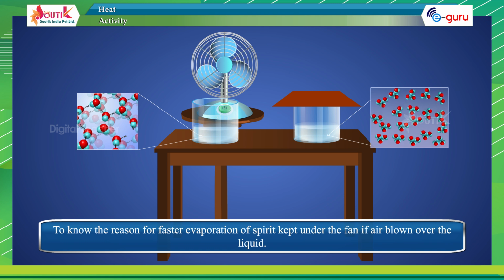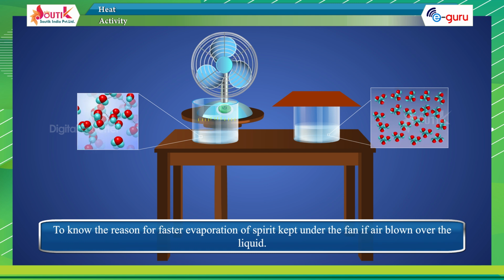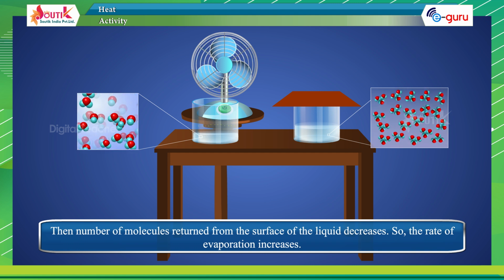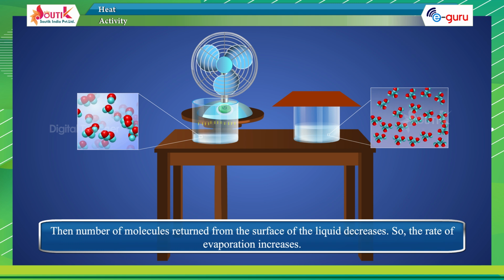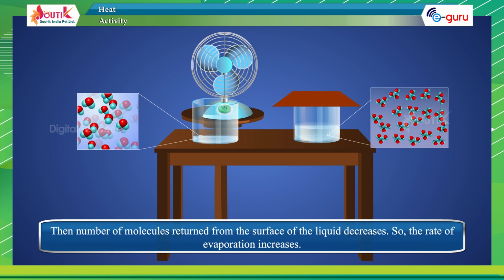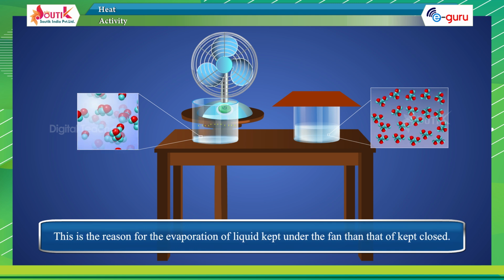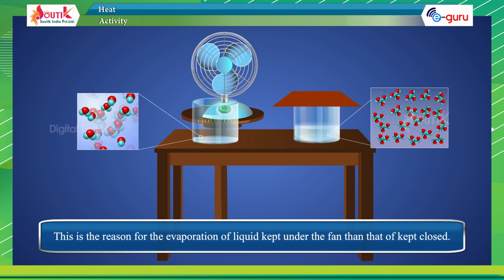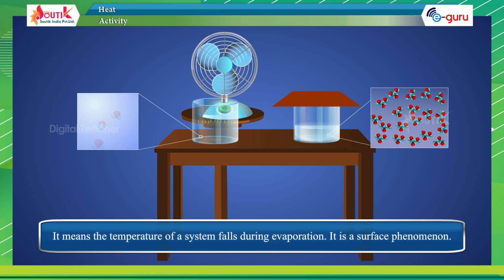To know the reason for faster evaporation of spirit kept under the fan: if air is blown over the liquid, then the number of molecules returning to the surface of the liquid decreases. So, the rate of evaporation increases. This is the reason for the faster evaporation of liquid kept under the fan than that of liquid kept closed. It means the temperature of a system falls during evaporation.